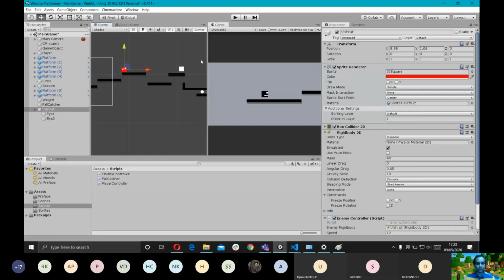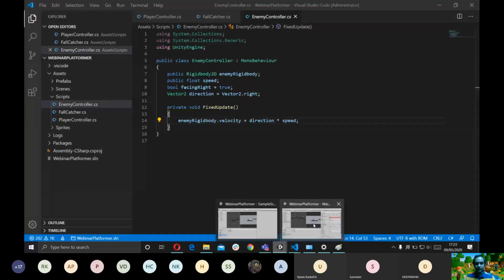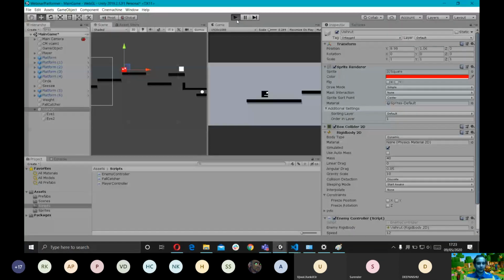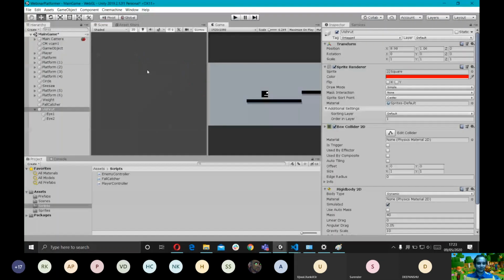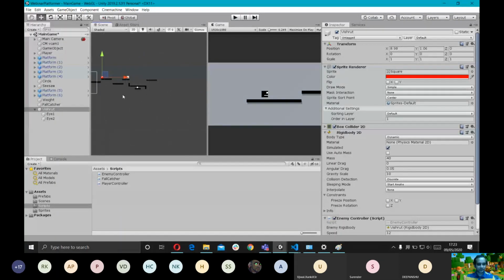What is probably going to happen is, because there are no other controls, we're just giving it a velocity in the right direction. As soon as the scene starts, it's going to fall down. It doesn't care about where it goes. It also solved the puzzle for us, thanks. Okay. It's going to keep going.